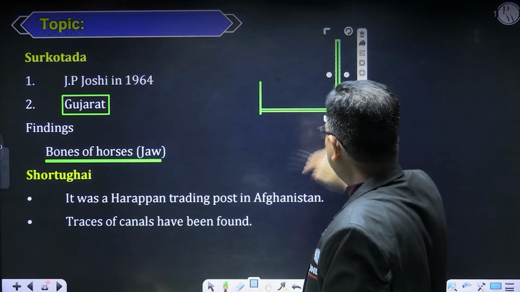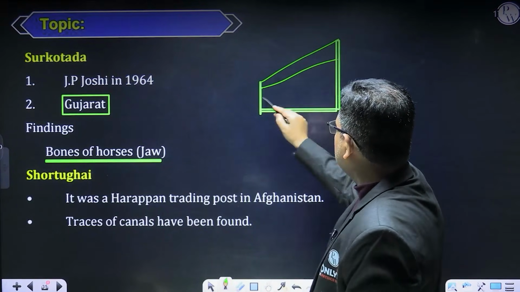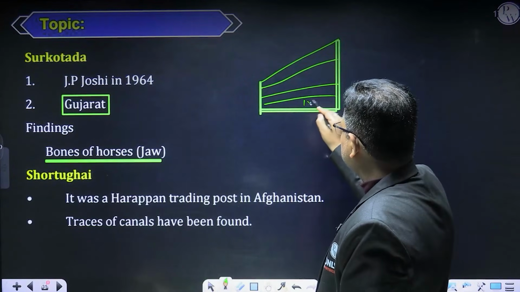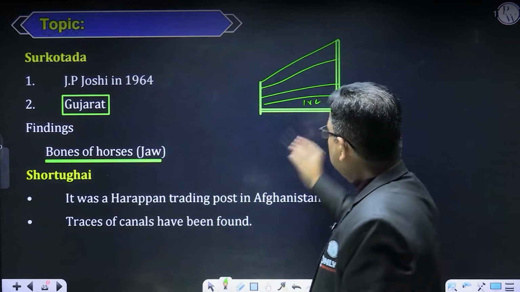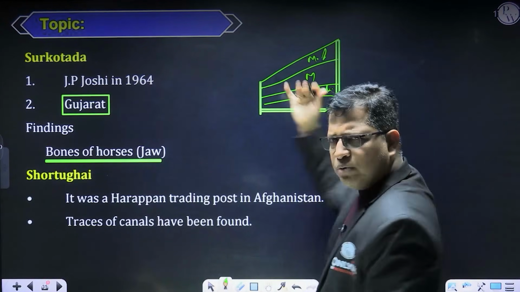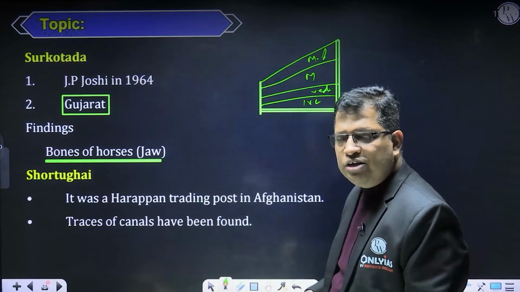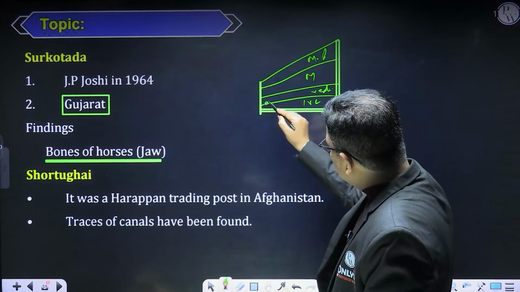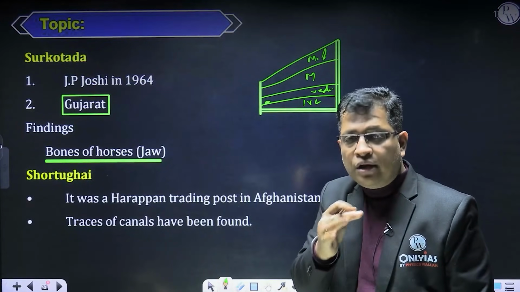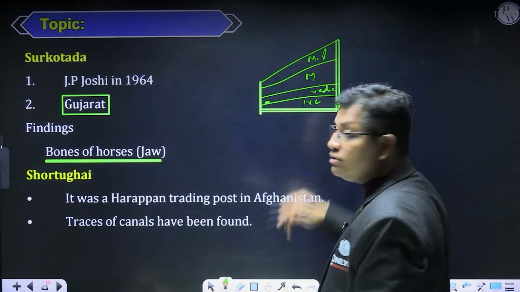Now you can imagine any site. Wherever you are, there will be different layers of civilization. There's a possibility that this is the layer of the IVC, then there will be the layer of the Vedic Age, then medieval, and then modern. So the remnants of the horse were found in the upper layer of the IVC, where the Indus Valley civilization ended and the layer of the Vedic Age started.